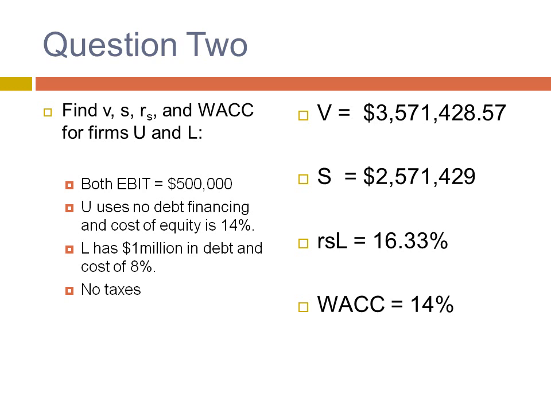And for value, under the assumption of no taxes and both firms having the same earnings before interest and taxes, the value of the companies are equal to each other, which results in $3,571,429. For S, the market value of a firm's debt and equity is $2,571,429. RSL is equal to 16.33%, and weighted average cost of capital is 14%.